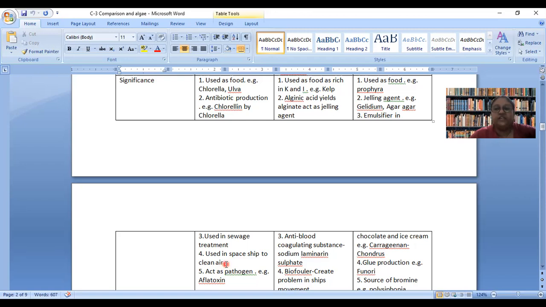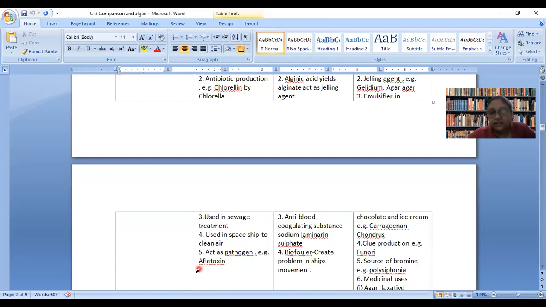But if you can give it its own ecosystem where green algae can utilize the carbon dioxide released by astronauts and convert it into oxygen by photosynthesis, it will be a nice way. So a natural way of cleaning air is present there in the spaceship. Some of them can be acting as a pathogen. They secrete a very potent toxin called aflatoxin, which can claim even the life of people.